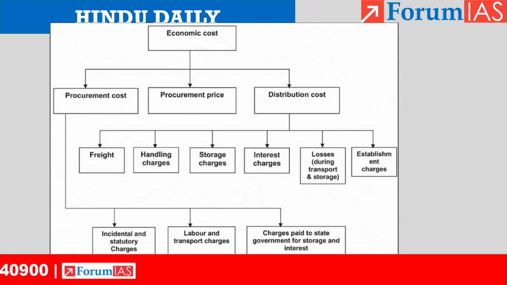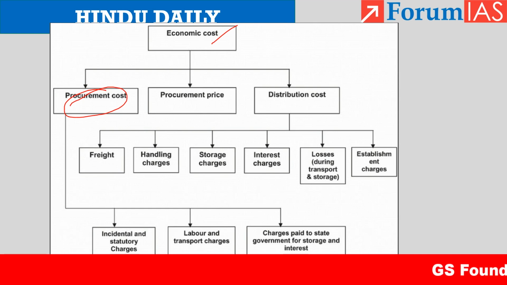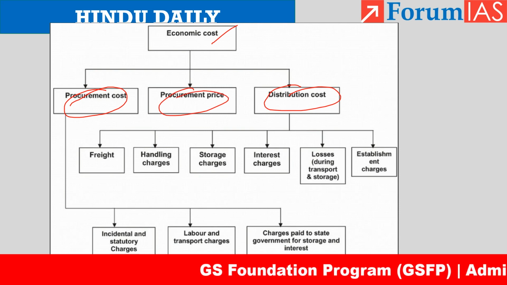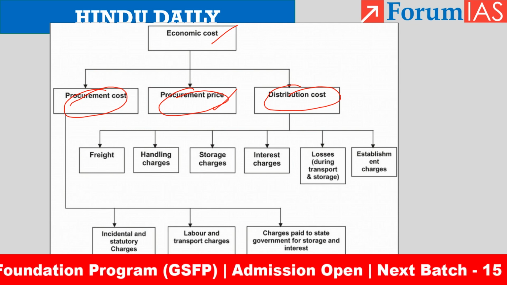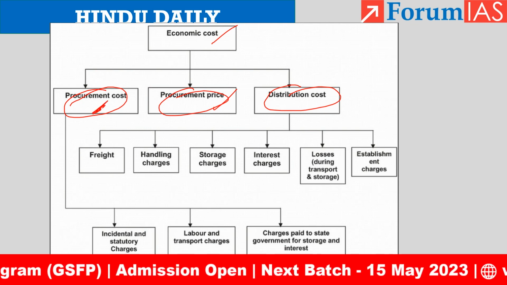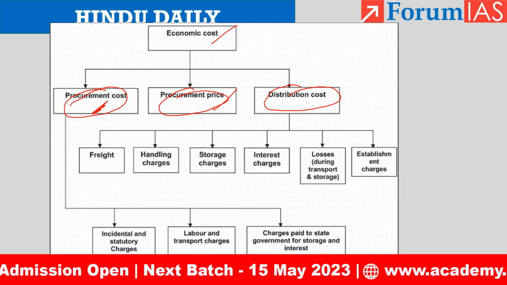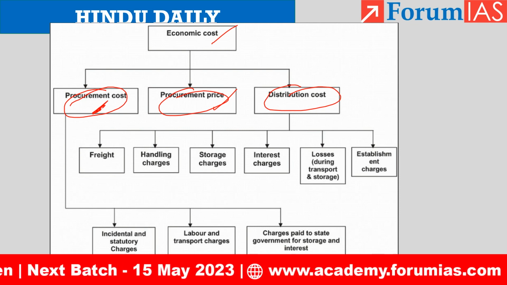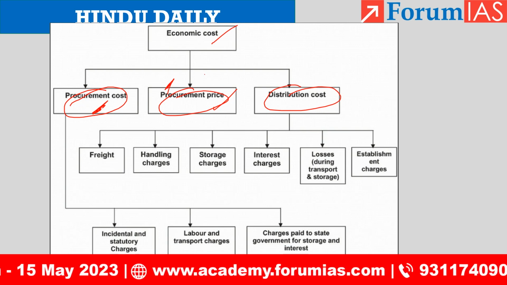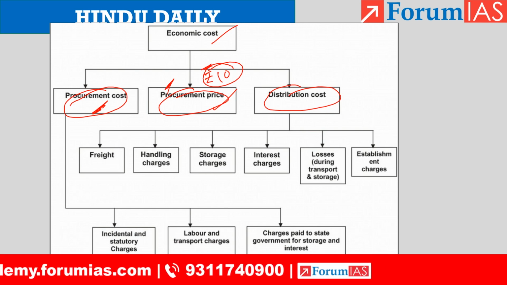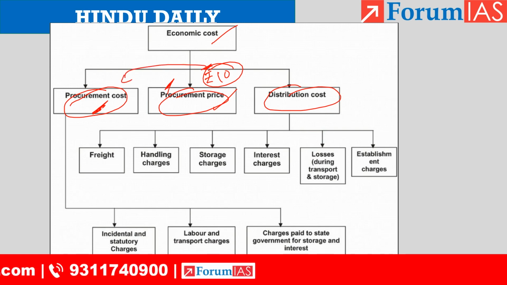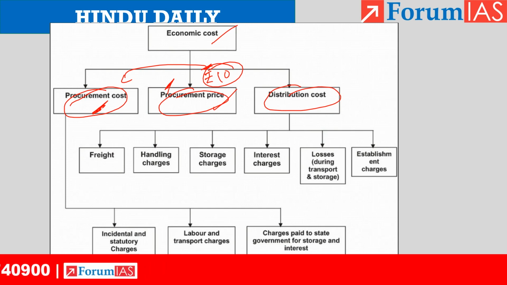If you see here, we have economic cost, we have the procurement cost, alright. Then we have the distribution cost and procurement price. Okay, so procurement price is what price they purchase from the farmer. Procurement cost, to do this procurement they are incurring some cost, that is procurement cost. Procurement prices, if they are buying rice at 10 rupees per kilo, then that is procurement price. To do this procurement, they are incurring some expenses, right? So that is procurement cost.